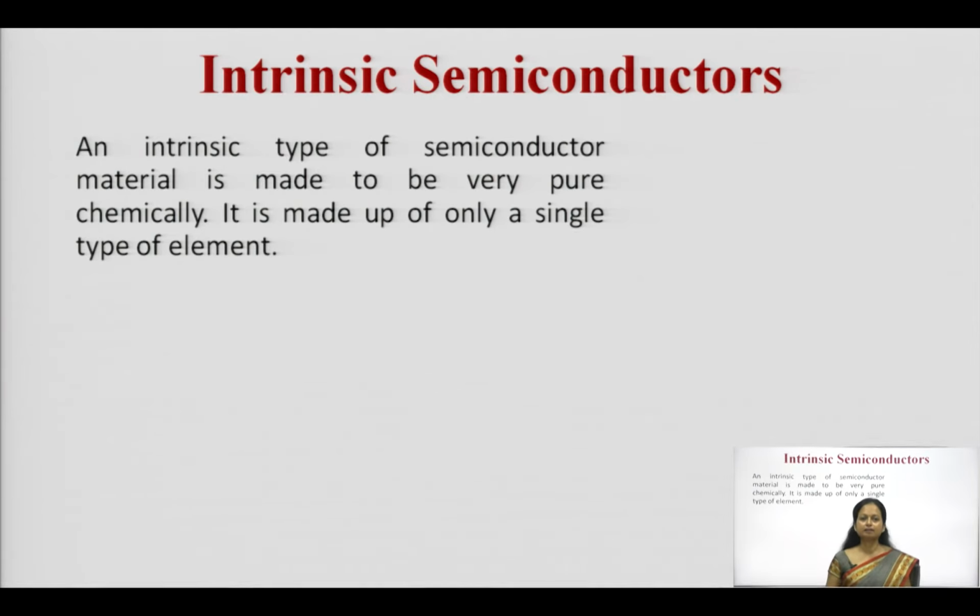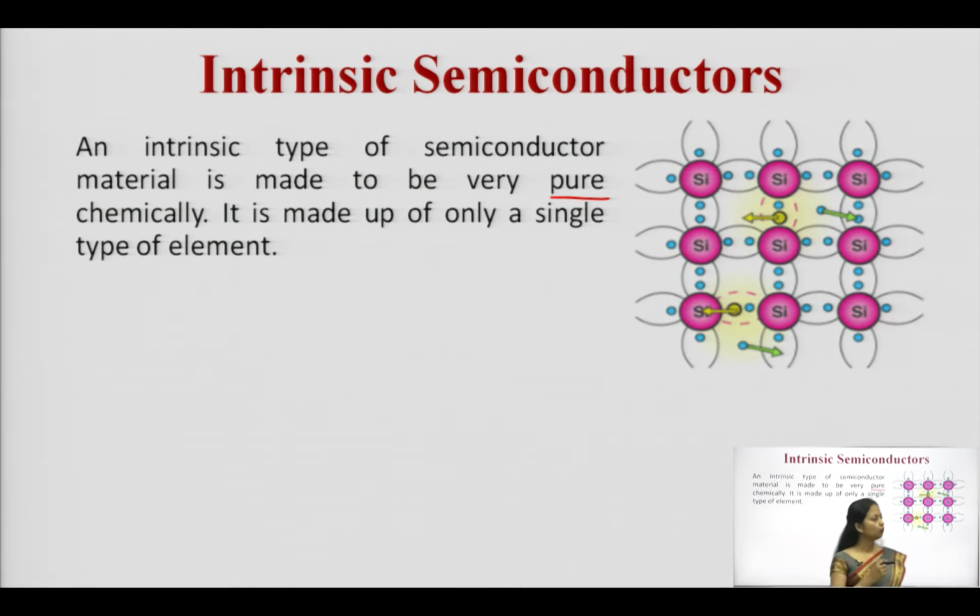Let us study it in more detail. What do you mean by intrinsic semiconductor? An intrinsic type of semiconductor is one which is pure. An intrinsic semiconductor is made up of only a single type of element. You can see it may be made from silicon atoms or from germanium.